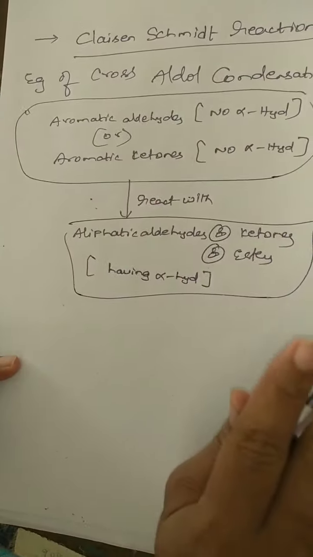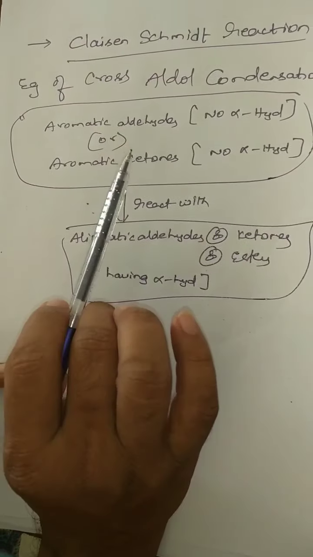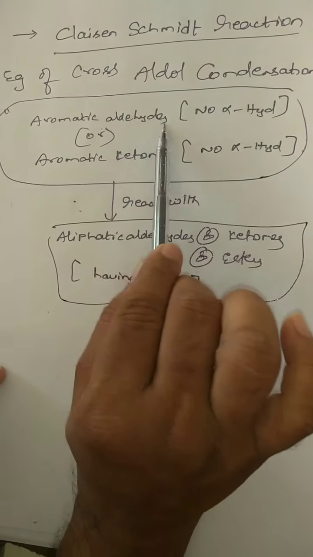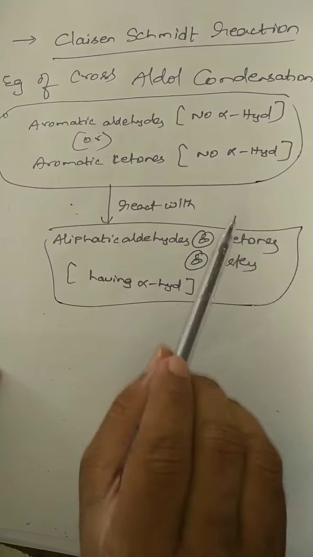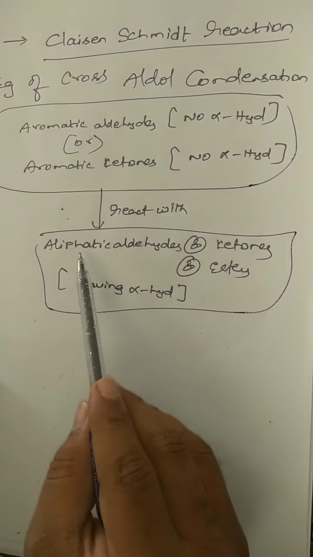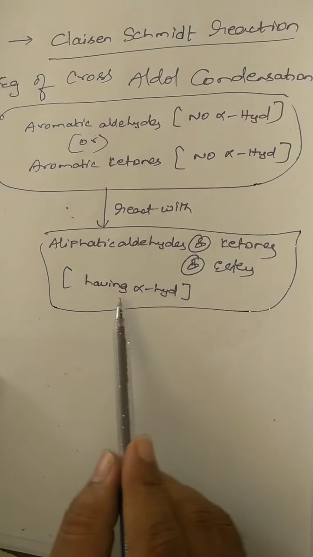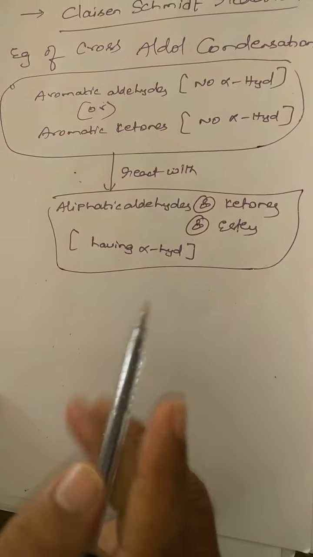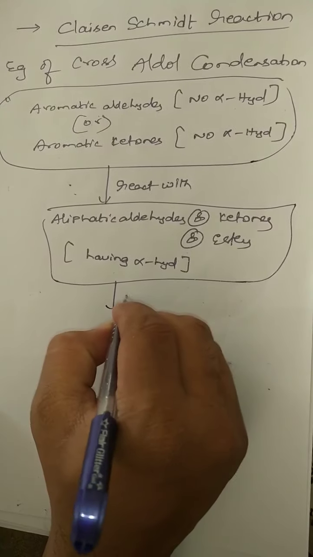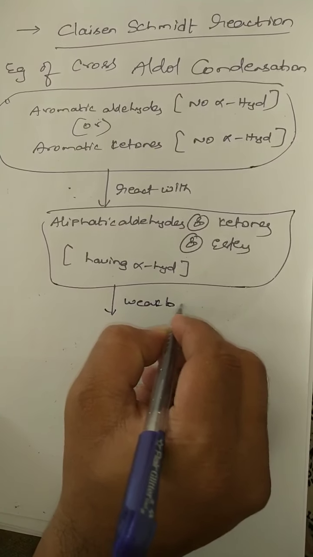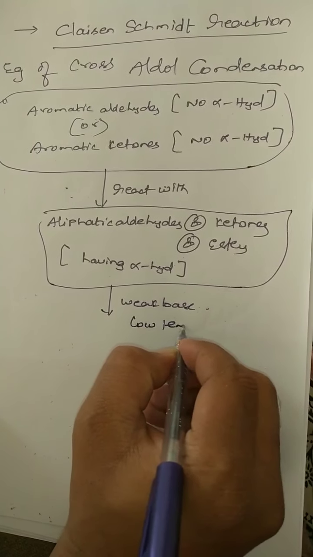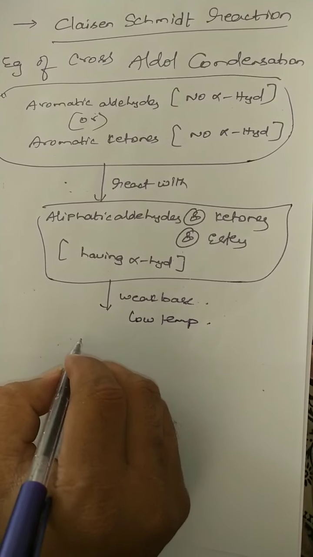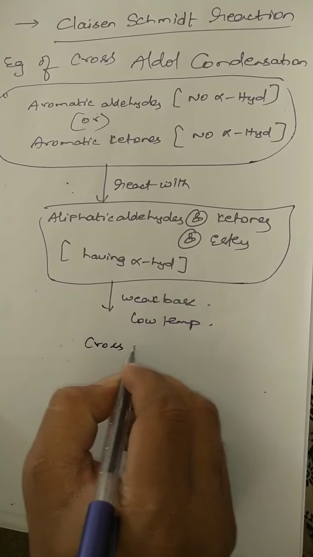So this is a cross-aldol condensation that takes place between aromatic aldehydes having no alpha hydrogens, or aromatic ketones having no alpha hydrogens, and aliphatic aldehydes or ketones or esters having alpha hydrogens. In the presence of weak base, at low temperature, you get a cross-aldol product.